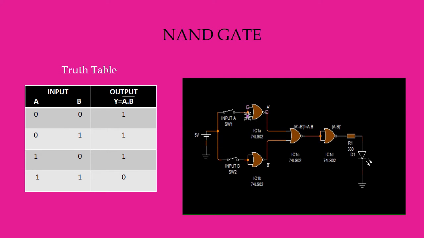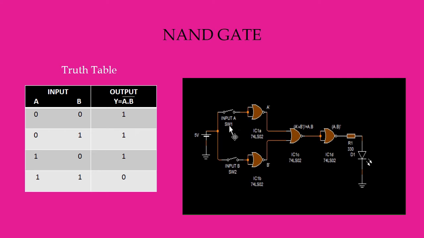When these 2 inputs have been shorted, this NOR gate chip acts as an inverter circuit. Similarly, when this input pin has been shorted, this NOR gate also acts as an inverter circuit. So this is an inverter circuit using NOR gate and this is another inverter circuit using NOR gate. This is one input line and this is another input line.